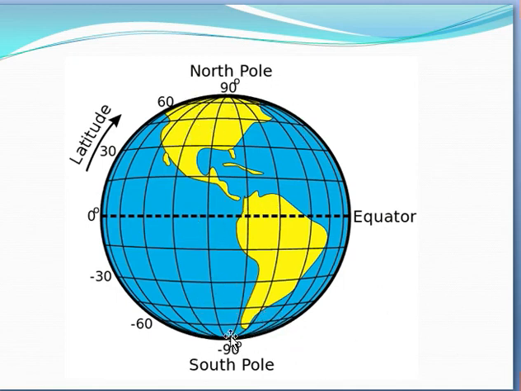The temperature at the polar region is less than 0 degrees centigrade, and in the tropics the temperature is more than 30 degrees centigrade and changes with the seasonal change.